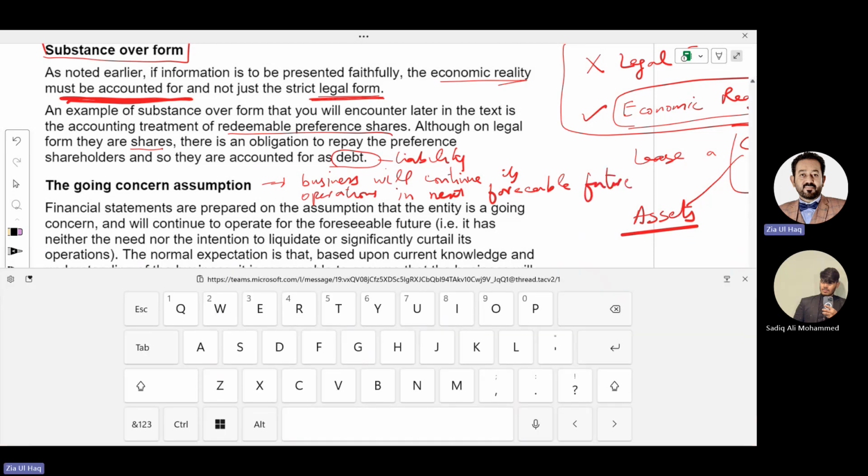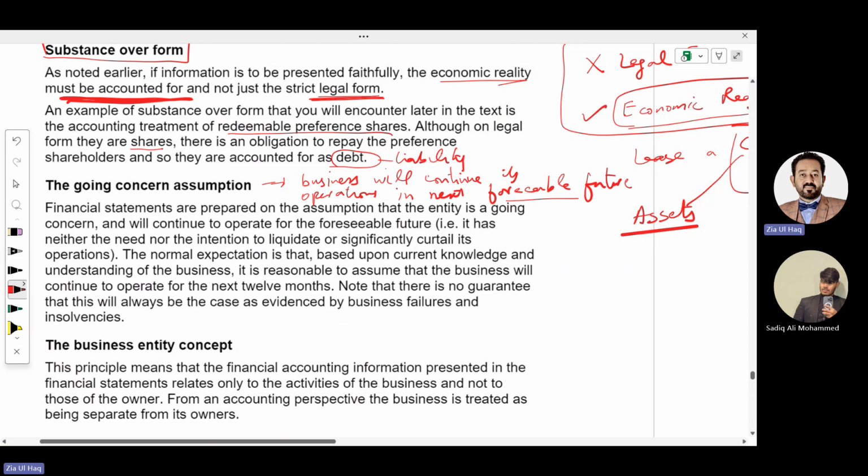What does that mean, foreseeable future? Foreseeable future mean the next at least 12 months. A company will be called a going concern when the business will continue in the next 1 year, in the next 12 months.